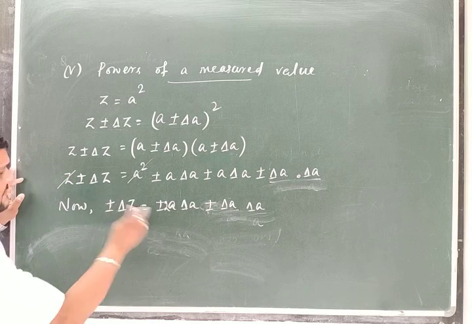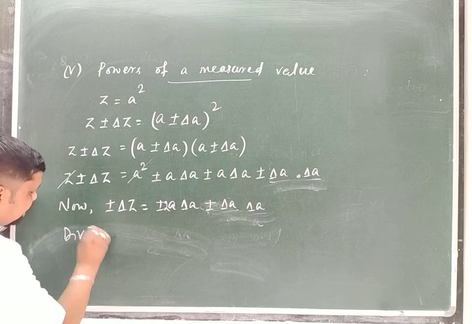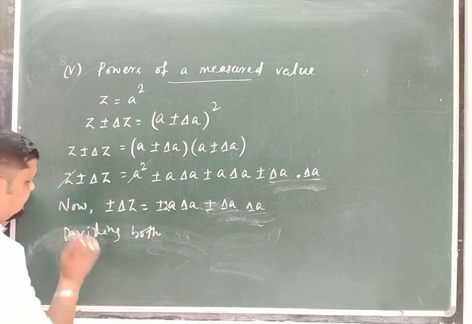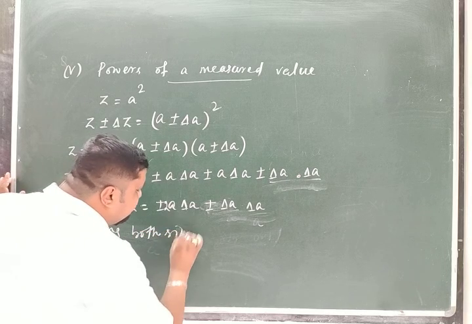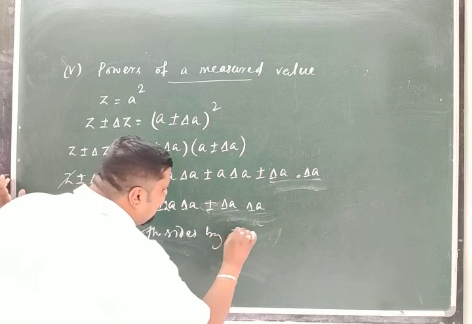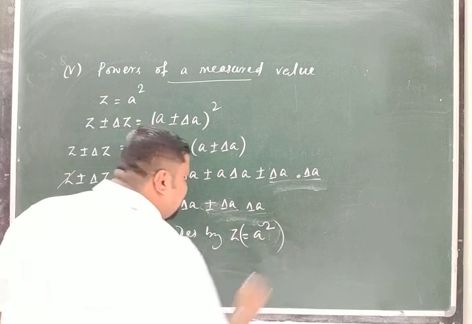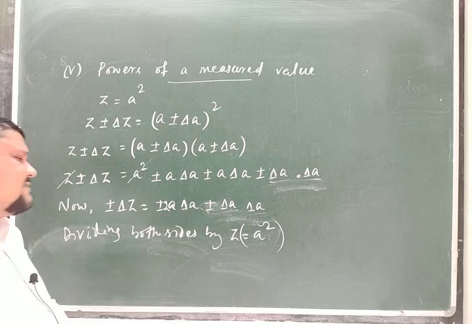Now this is the case, dividing both sides by Z is equal to A square. Means what? In LHS I will divide by Z, in RHS I divide by A square. Why?